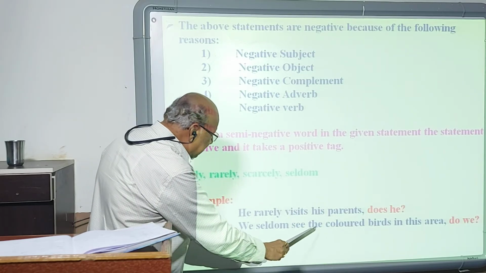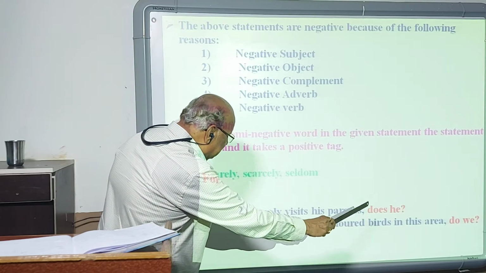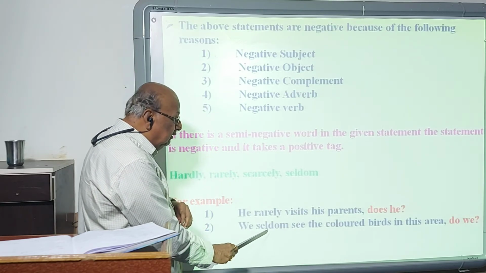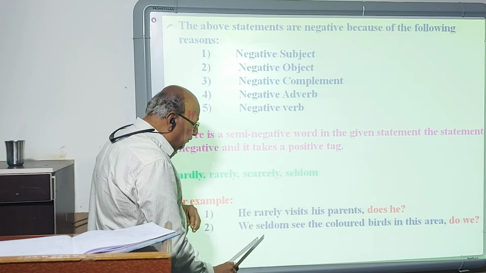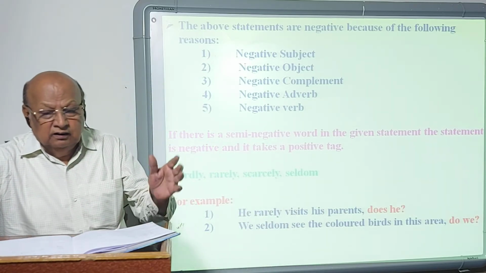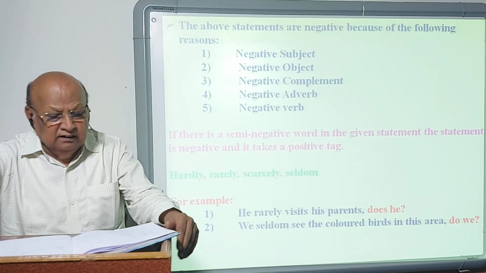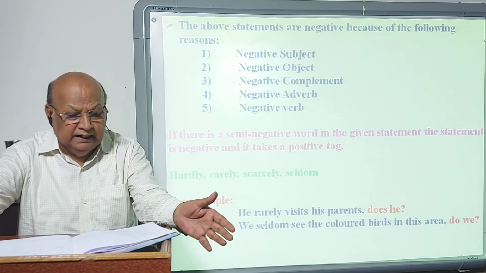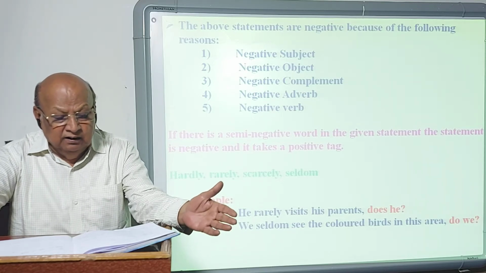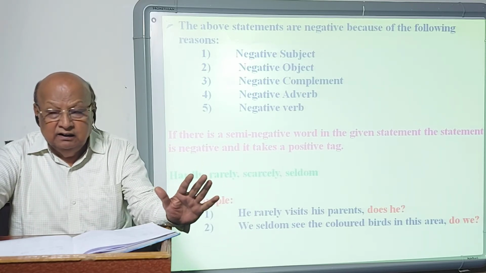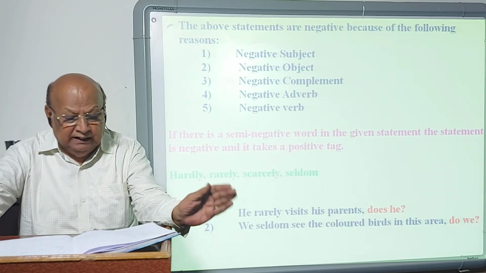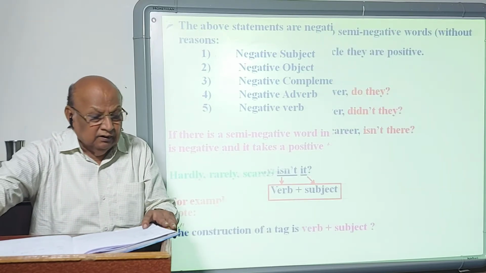We seldom see the colored birds in this area. Seldom is a semi-negative word, so the statement is negative and the tag is positive: do we? Five reasons, negative subject, negative object, negative complement, negative adverb, negative verb, make the statement negative. Then semi-negative words make the statement negative.